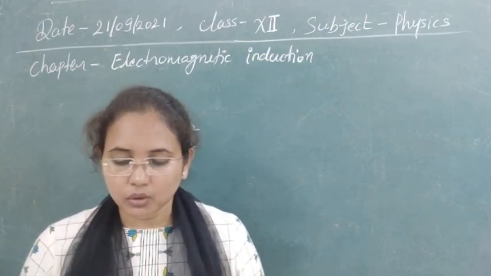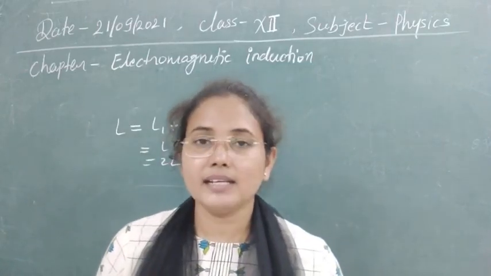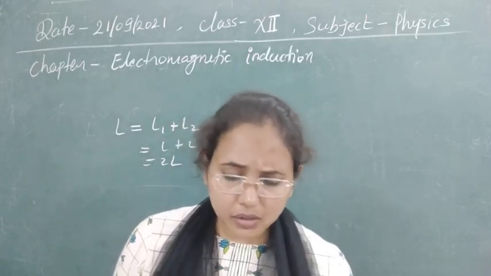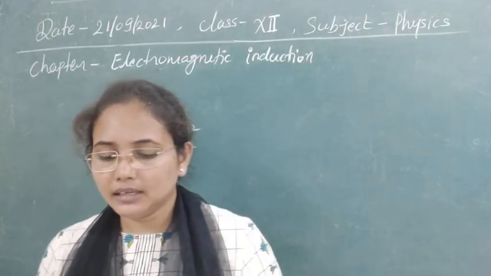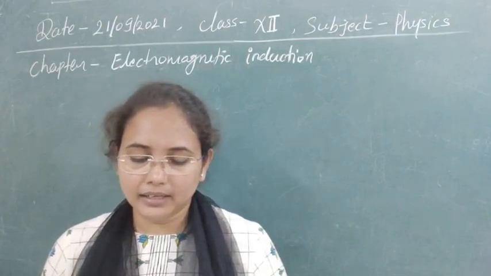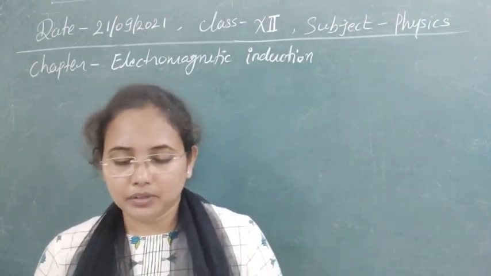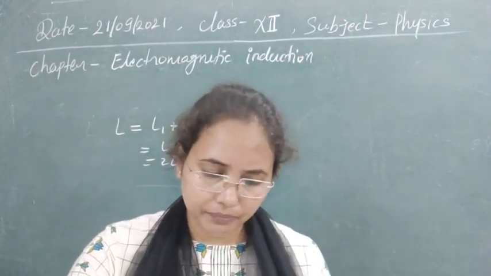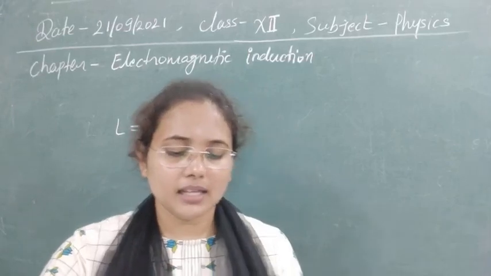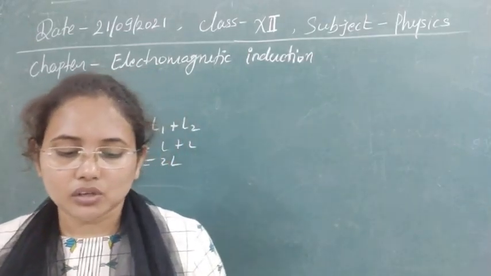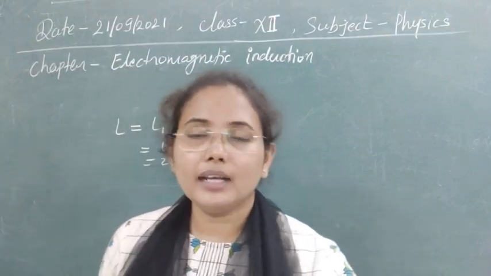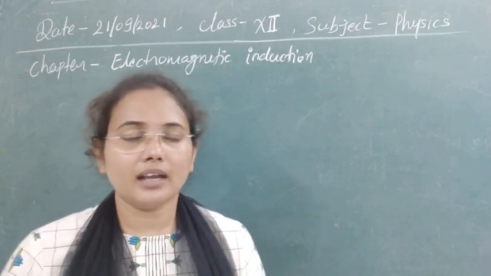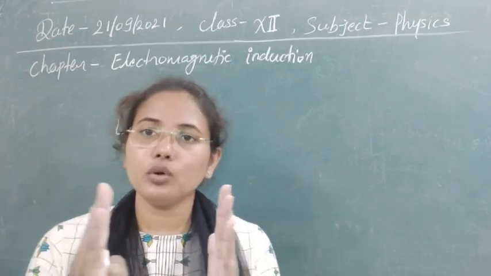The next question: two identical coaxial circular loops carry a current I each, circulating in the same direction. If the loops approach each other, you will observe that the current in: options are given: each increases, each decreases, each remains the same, and one increases whereas that in the other decreases. So there are two identical coils in the form of circular loops carrying current, and we start to bring them closer to each other.